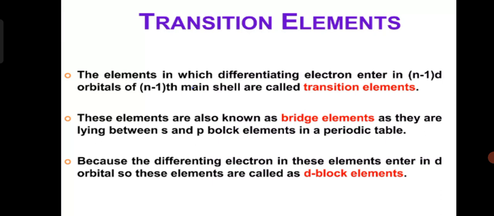Hence, they are also called bridge elements, and they are called transition elements because they show a transition in properties between S and P block elements. As they are placed in between S and P block elements, they show a transition of properties between S and P block elements. So these transition elements are also called bridge elements, transition elements, or D block elements.